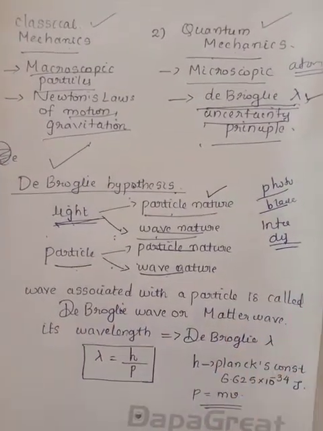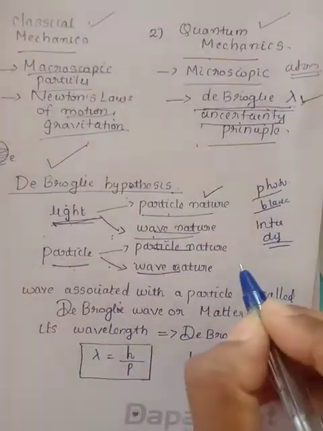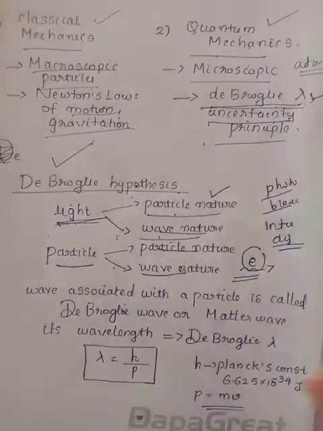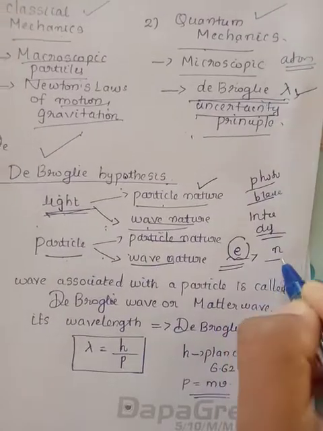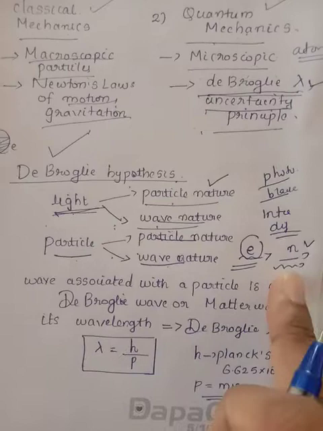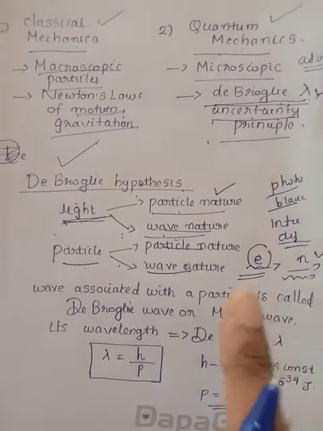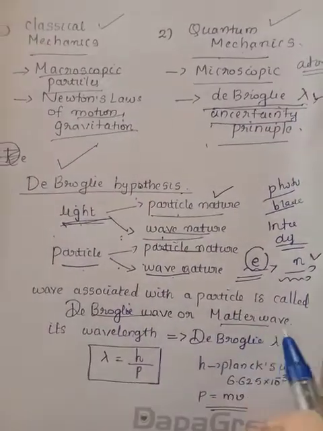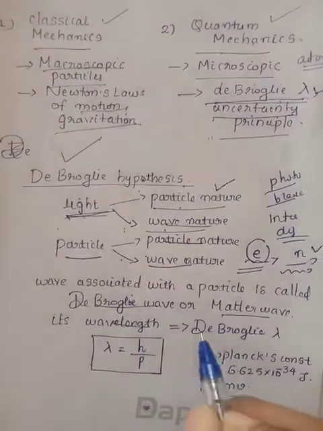So to any particle we can associate a wave. Suppose an electron is moving, which means a wave associated with this electron is moving. A neutron is moving, which means a wave associated with this neutron is moving. All moving particles can be associated with a wave, and this wave is known as de Broglie wave or matter wave. Its wavelength is known as de Broglie wavelength.